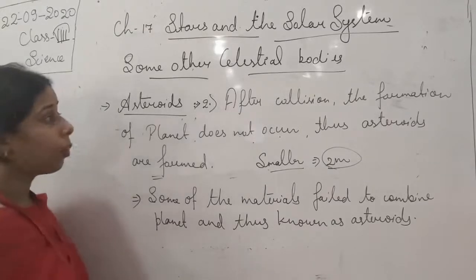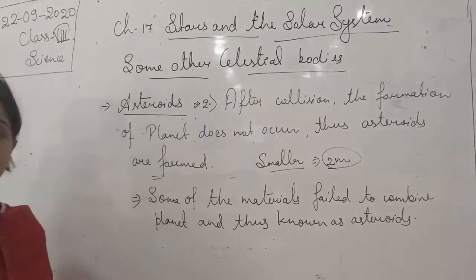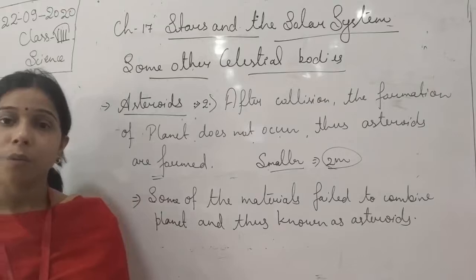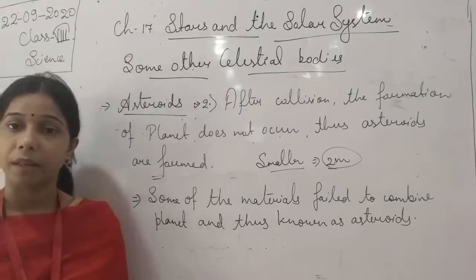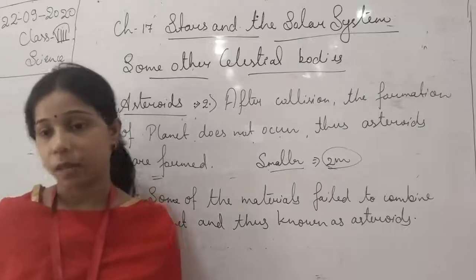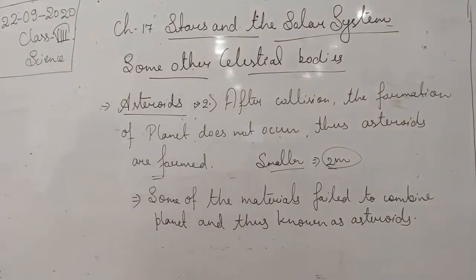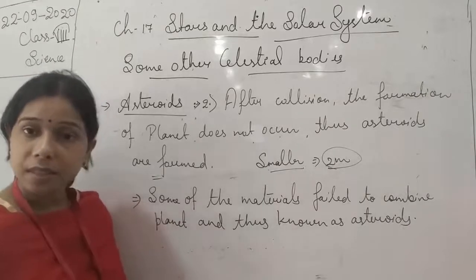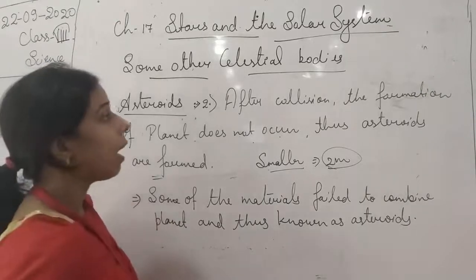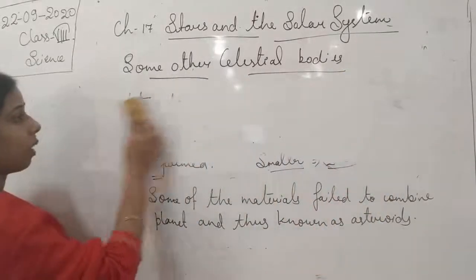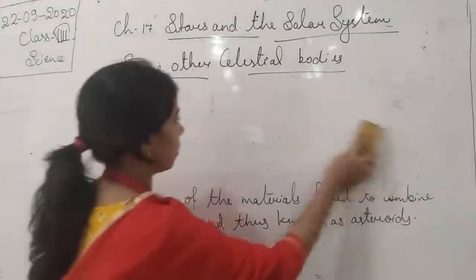Okay, so I hope you have understood how the asteroid is formed, what the things in the asteroid are, and how the formation of the asteroid belt occurs. Now let us discuss another one. Along with the asteroid, there are other celestial bodies also, student, and those are the comets. So let us try to understand about the comets.